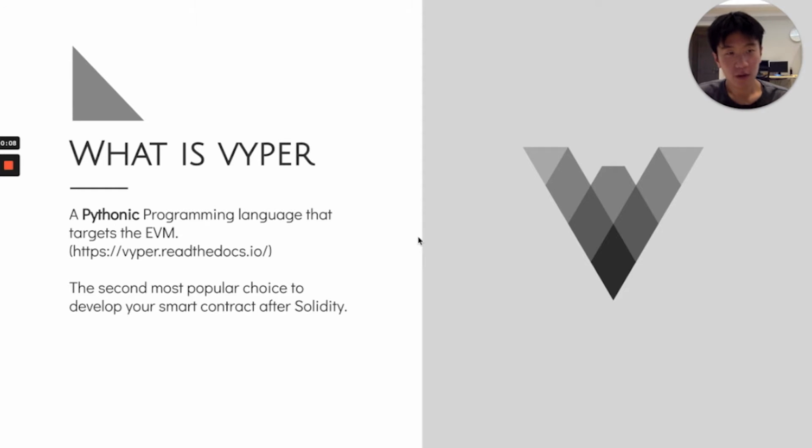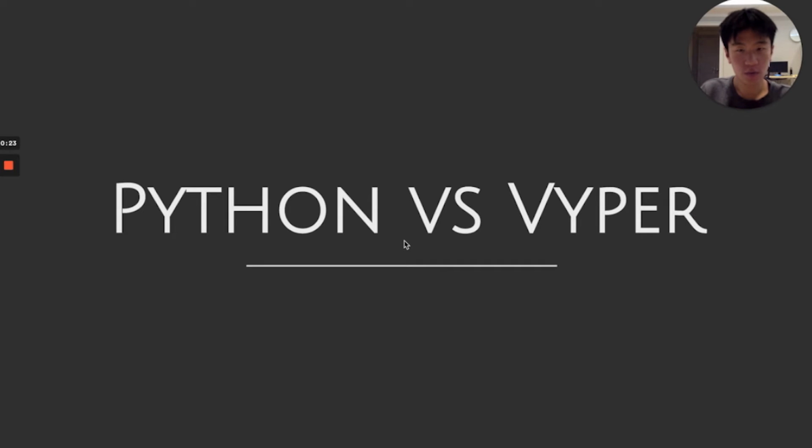So what is Vyper? Well, Vyper is a pythonic programming language that targets the EVM, which stands for the Ethereum Virtual Machine. It is also the second most popular choice to develop your smart contracts after Solidity. We're going to jump right into Python versus Vyper.